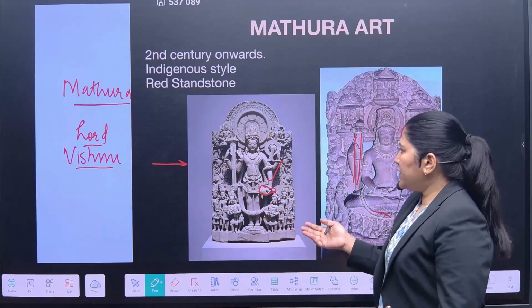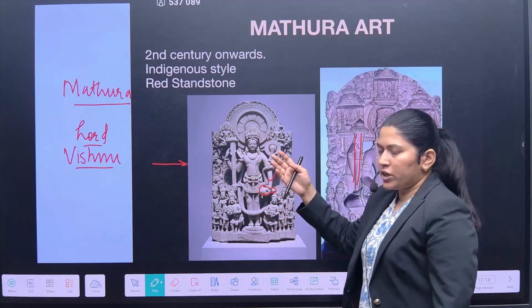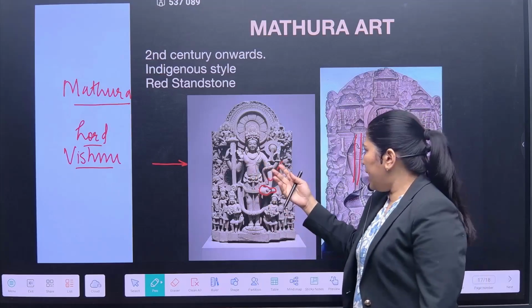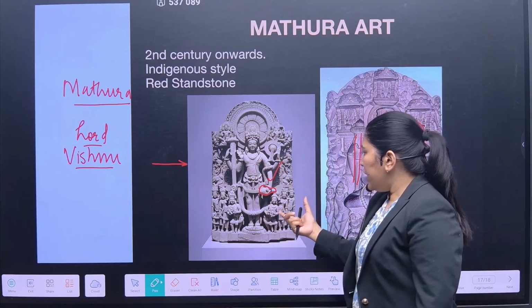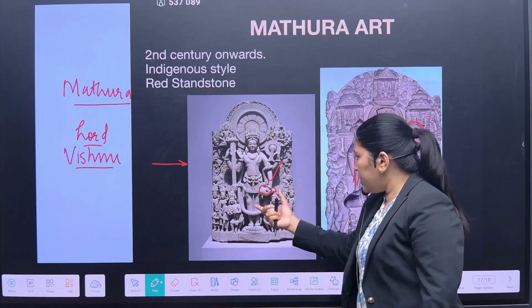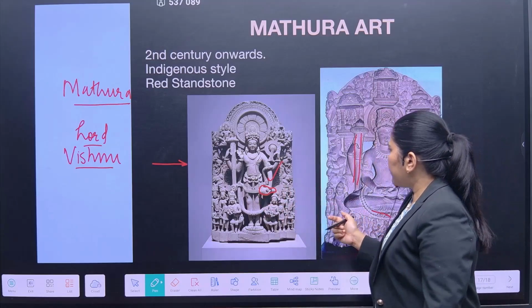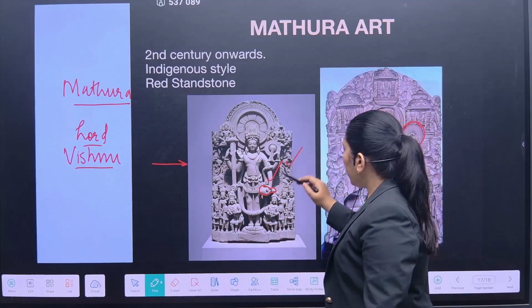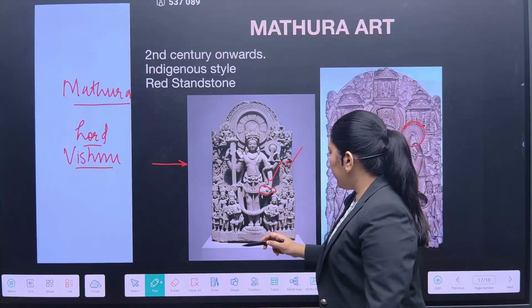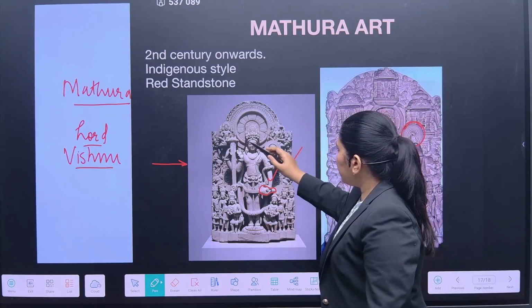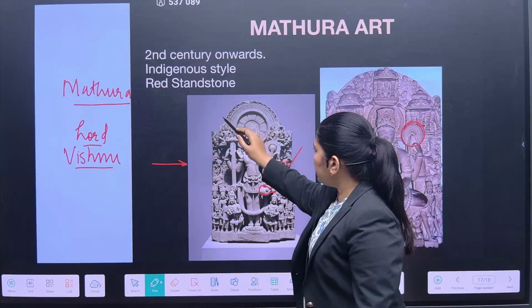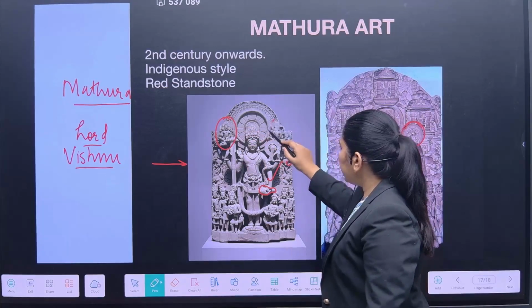So in Mathura, whatever art was developed would have the Vishnu incarnation in every idol. For example, here are cows, then gopikas, here it is Brahma, and here it is Shiva.